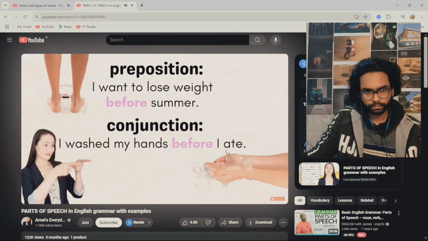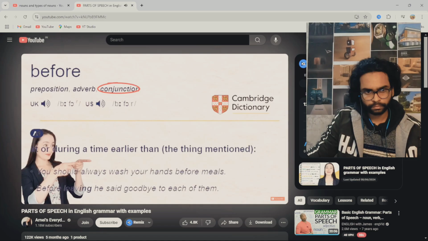If you're looking in a dictionary, you can understand what a conjunction is. You know what a preposition is. It's helpful to know this terminology.